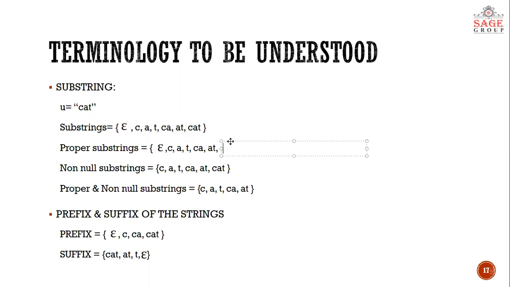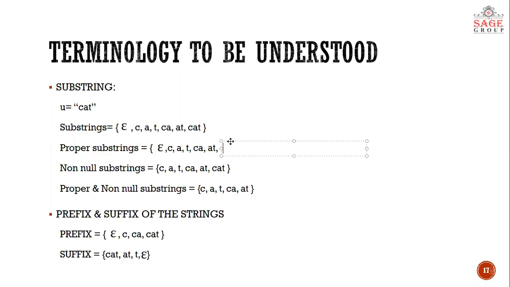So if you can see what I have written here, in proper substring I have written epsilon, C, A, T, CA, AT. Okay, it will not include CAT. CAT is wrong here. I have written it by mistake. Please do not consider it here. Proper substrings are all the substrings which are shorter in length than the original string.